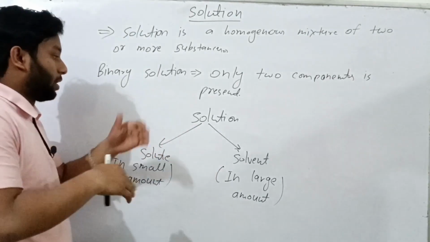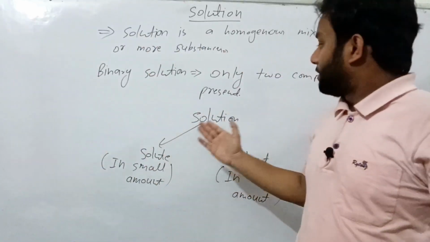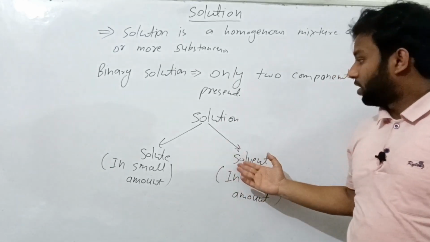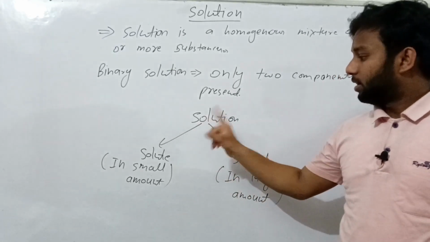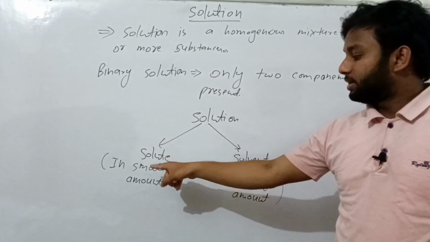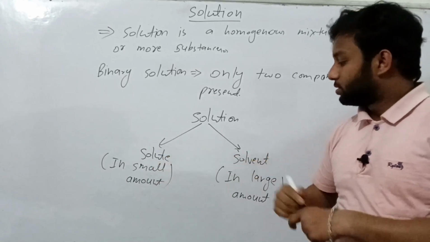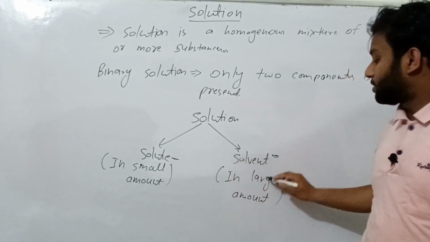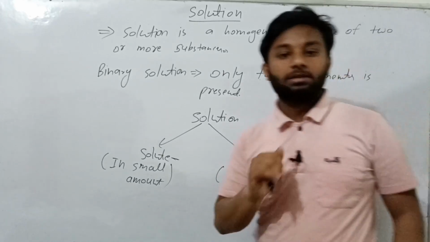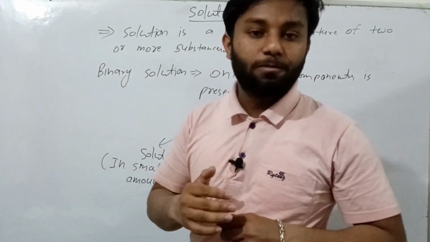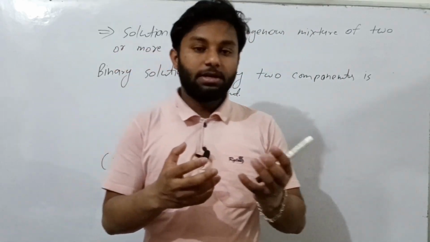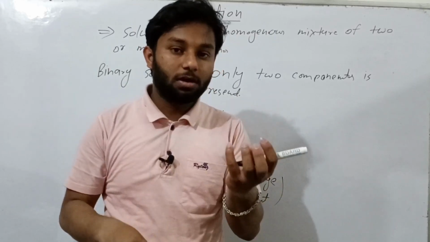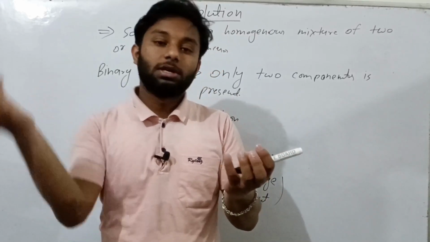Just once more, I repeat it. How many components are present in a solution? Two components, solute and solvent. In a solution, solute is present in a small amount and solvent is present in a large amount. It means when we want to make a solution, we take a solvent and mix a solute in it.